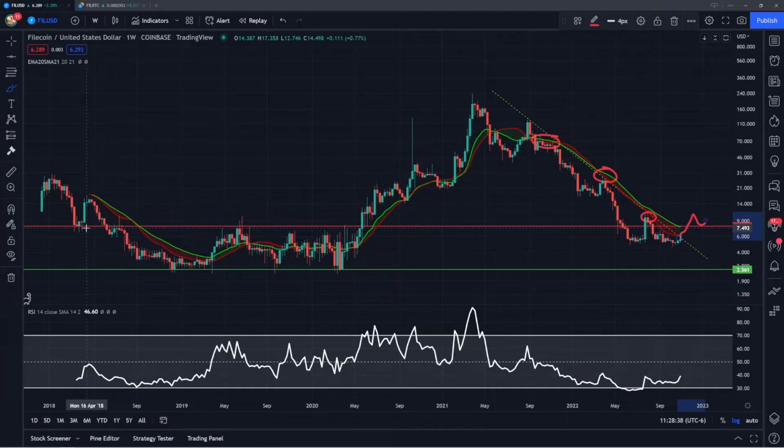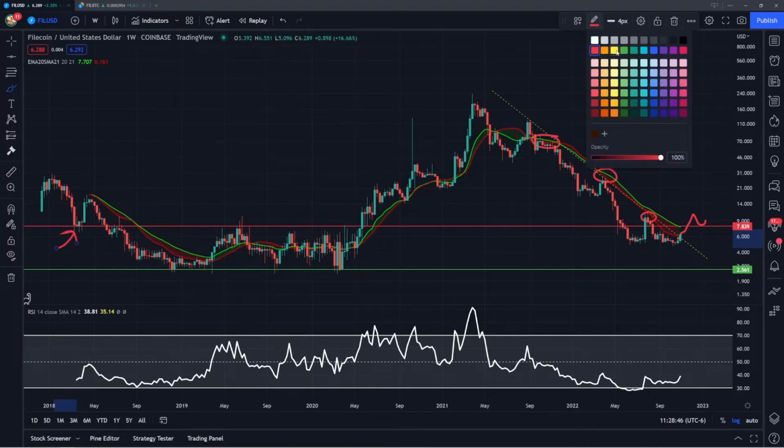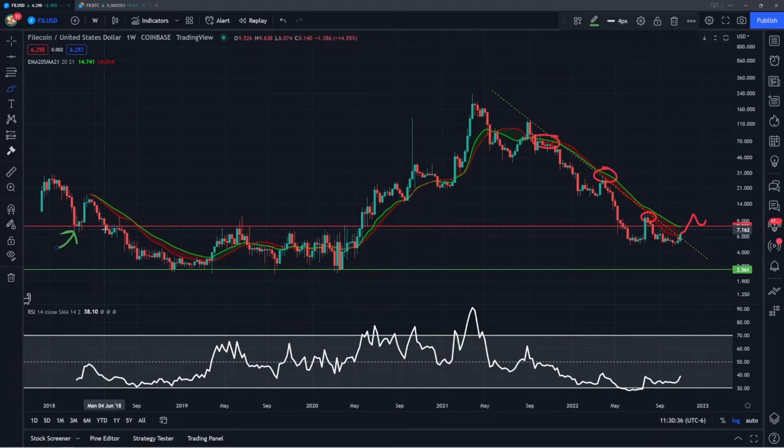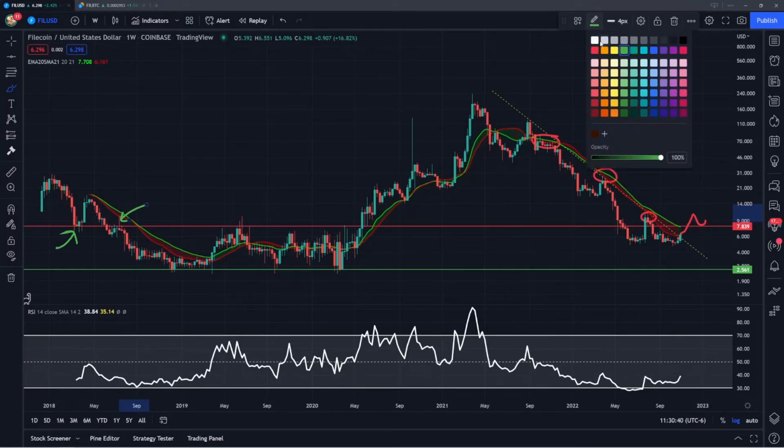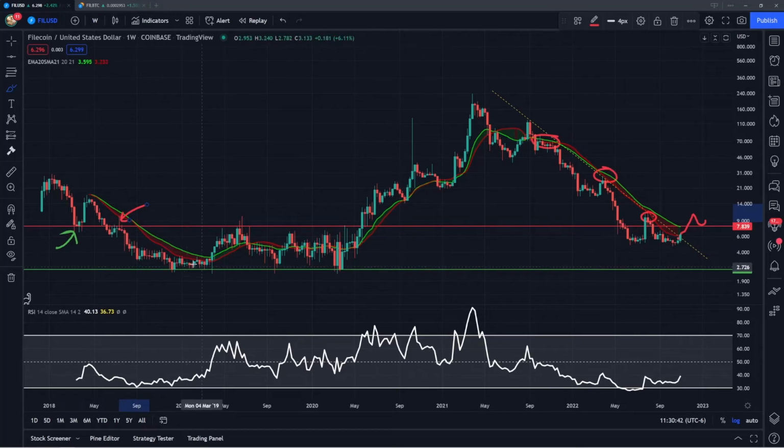Now, going all the way back here to the previous cycle, notice how this was a very key level for Filecoin. We first had this initial bounce right here in March of 2018, established it as support, and then eventually right here in June, we came back up and then flipped this into resistance on this rejection. And then that was followed with a move coming back down to the support at the range lows. And then we had another rejection right here in June of 2019. Similar move, how we rejected, went back down to the lows, the support around $2.50.